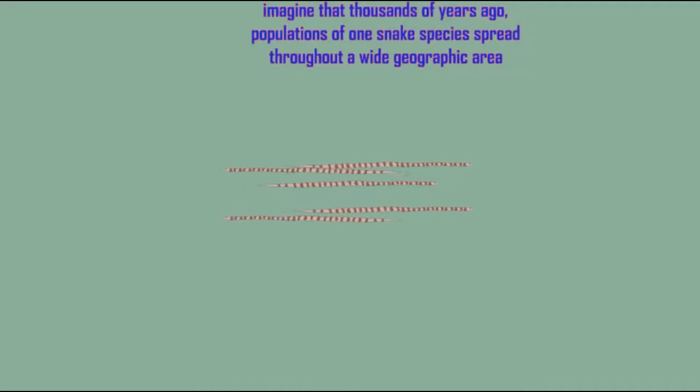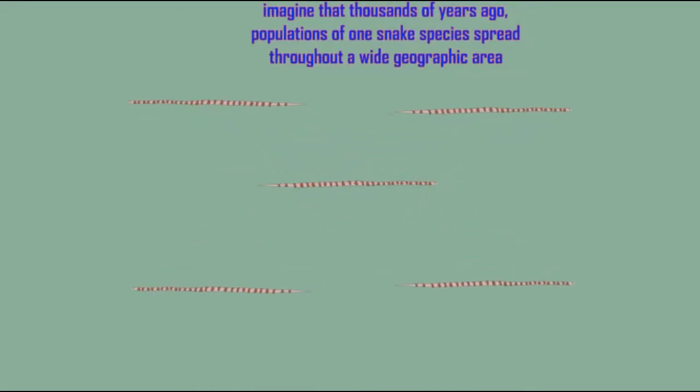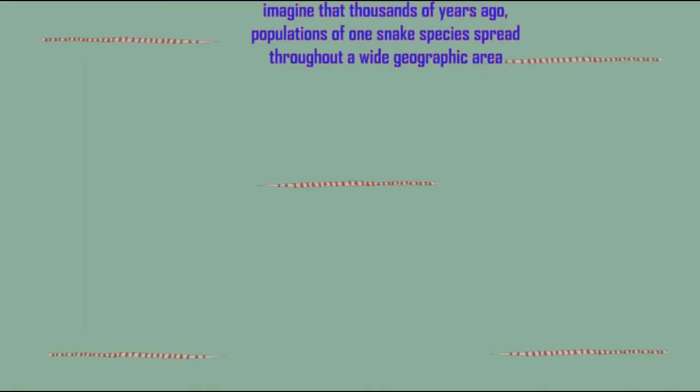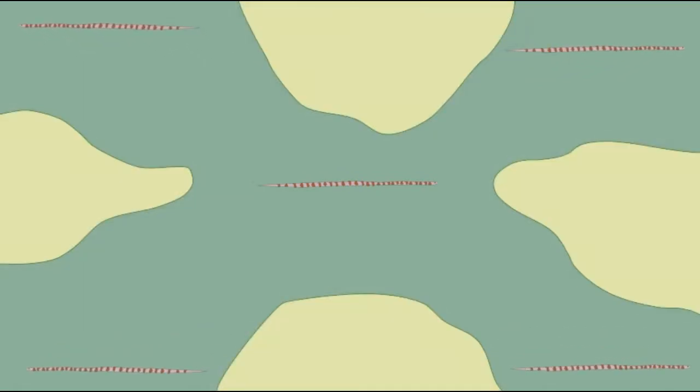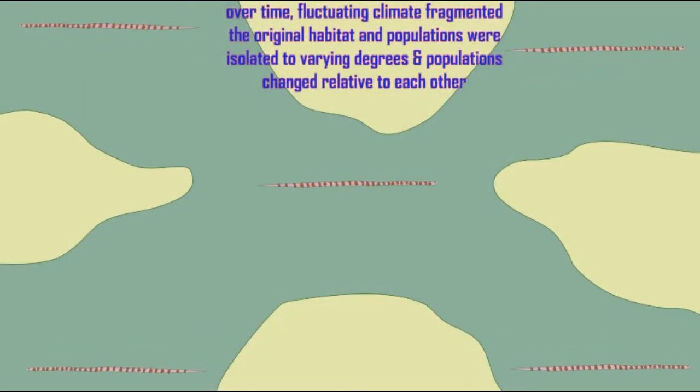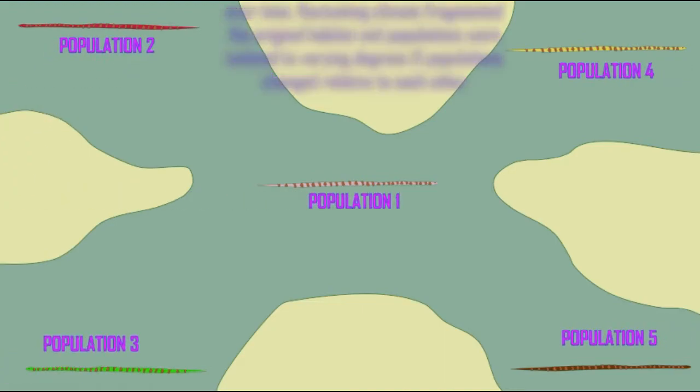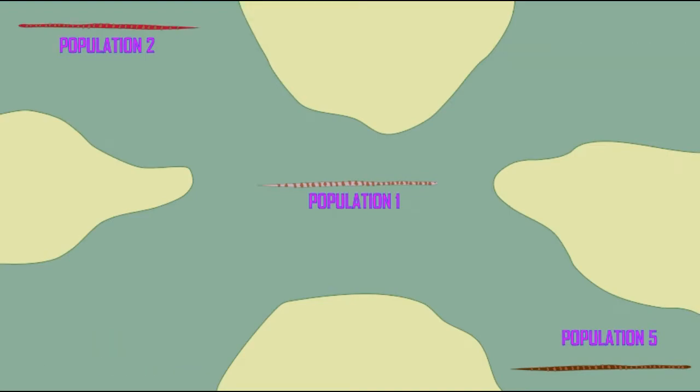Take this example where one ancestral species spreads over a wide geographic range, but after climate fluctuation changes the habitat, then this larger population is split into five subpopulations, which then change over time relative to one another.